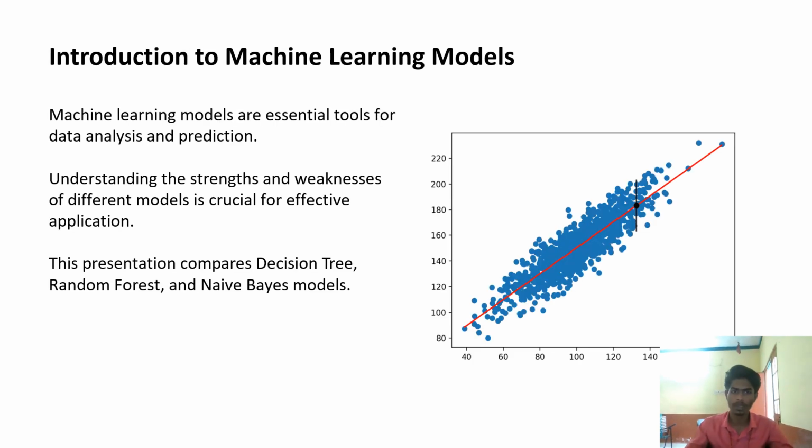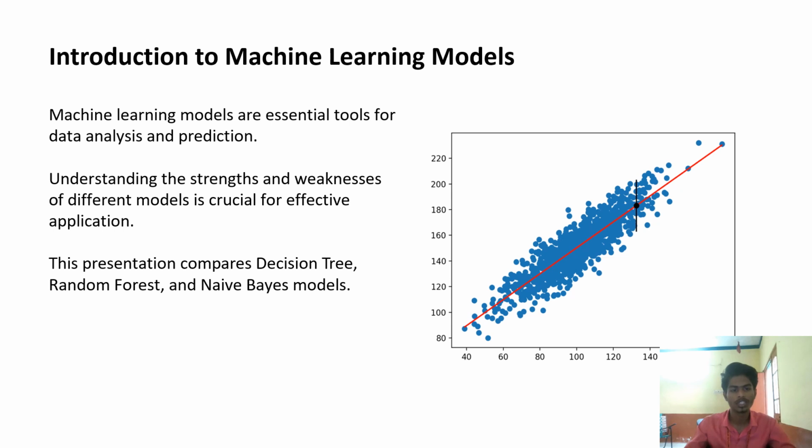Now, our first topic is introduction to machine learning models. Before we compare those models, we have to discuss machine learning models, because they are the base of those models. Machine learning models are essential tools for data analysis and prediction. Machine learning means we train the machine to do work or give suggestions or advice by itself. So machine learning plays a major role for machines.